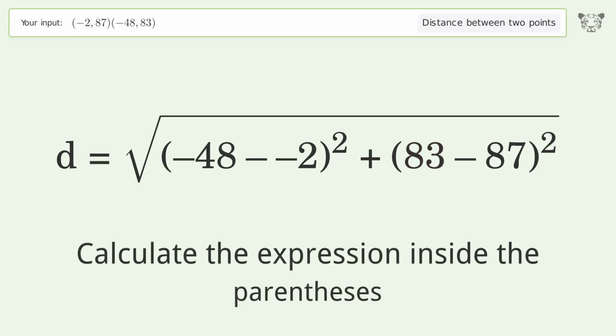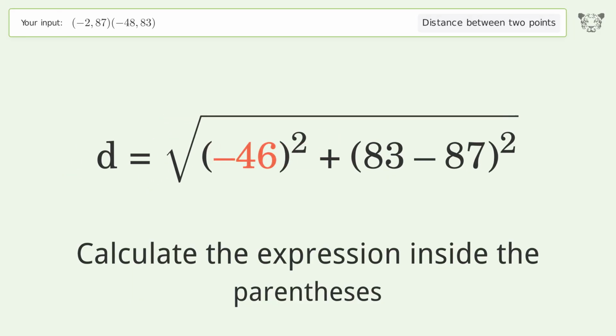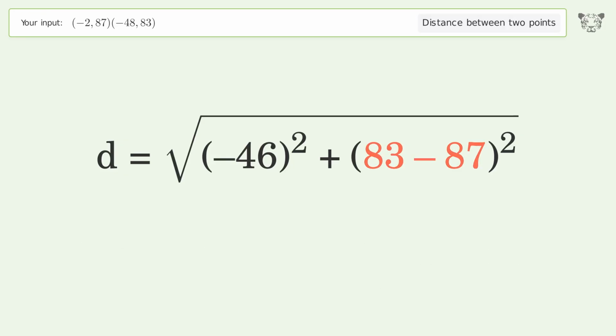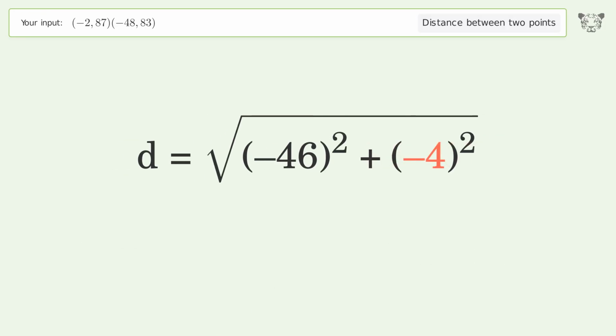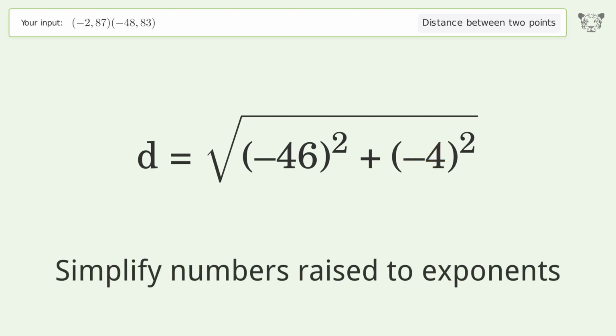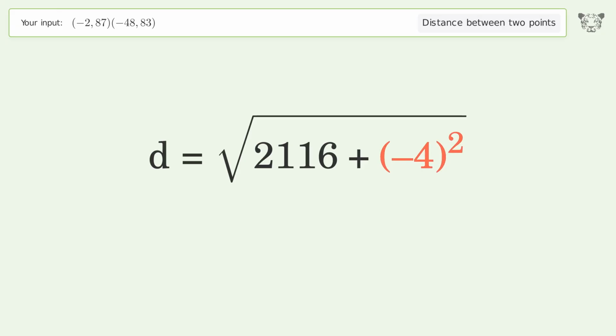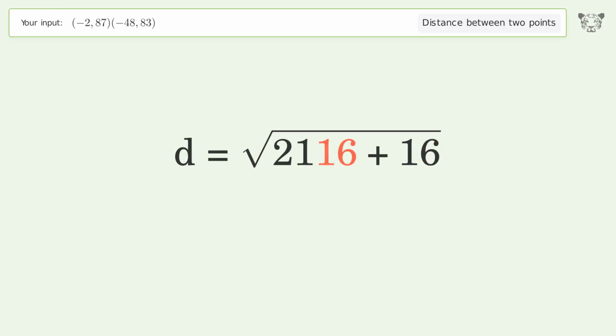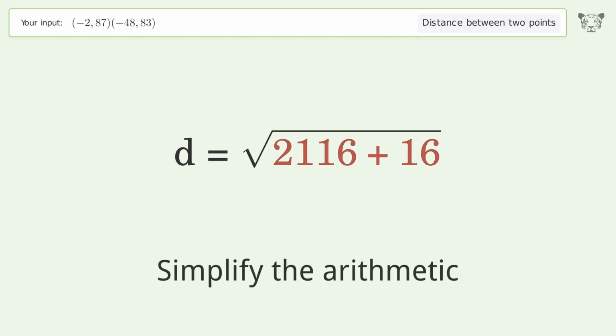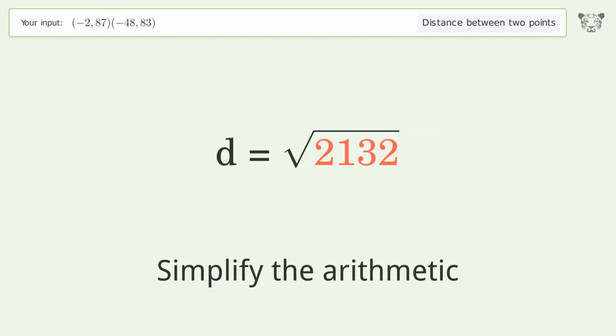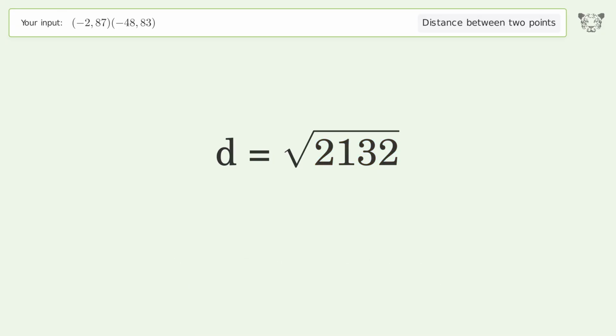Calculate the expression inside the parentheses. Simplify numbers raised to exponents. Simplify the arithmetic. And so the distance between the 2 points is the square root of 2,132, or 46.174.